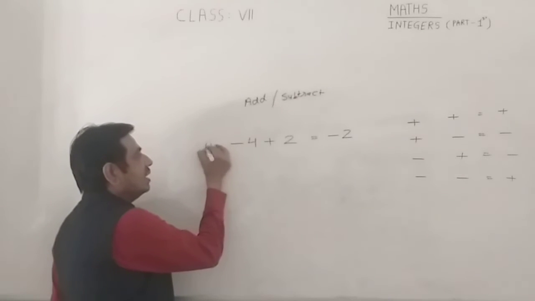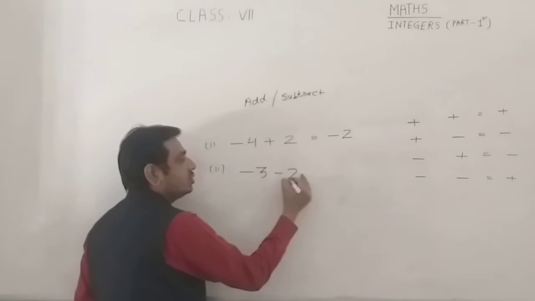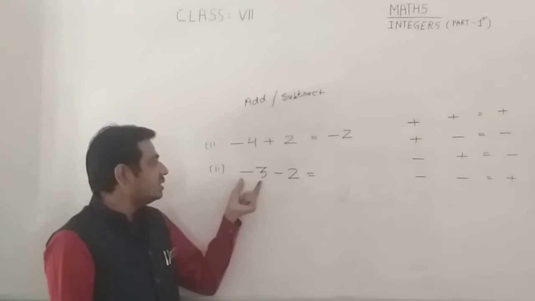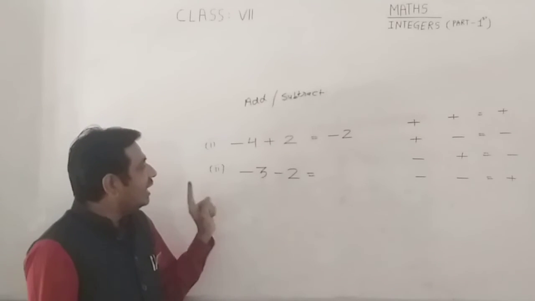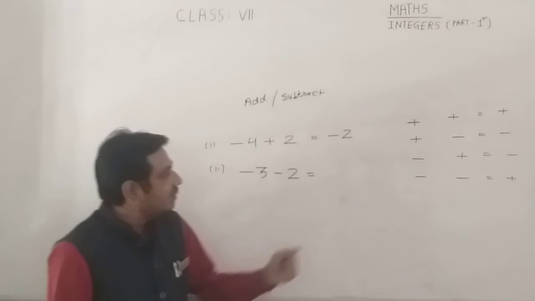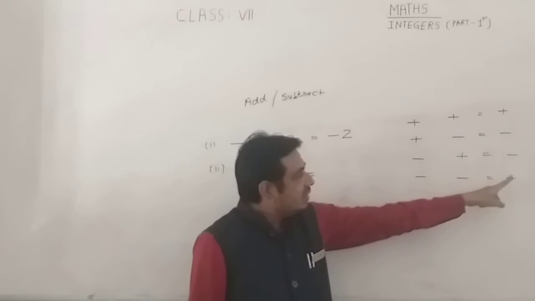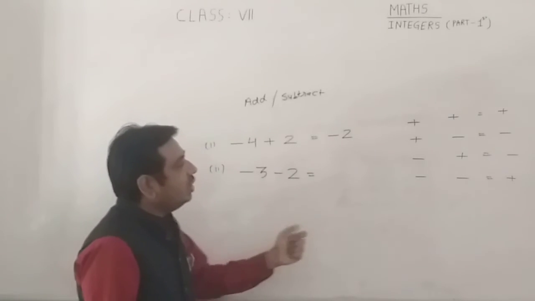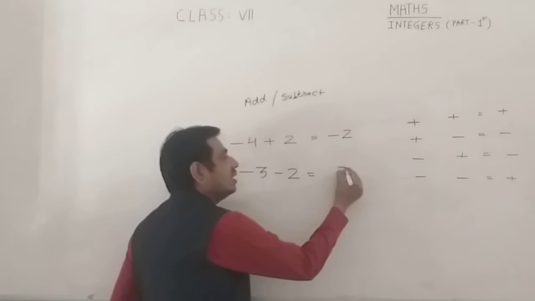Class, second example I am taking -3, -2. Here there are two integers, first negative, second is also negative. So we have two integers, both negative. If both numbers are negative, resultant is positive, minus plus. So it means you have to add. So if you add 3 and 2, you get 5.